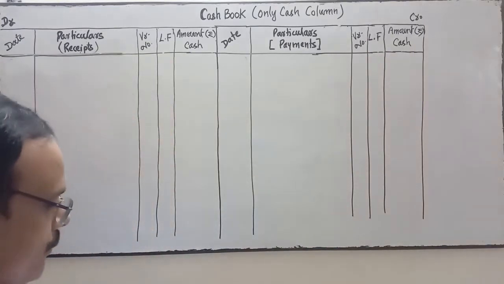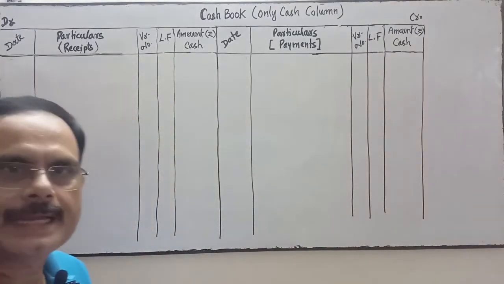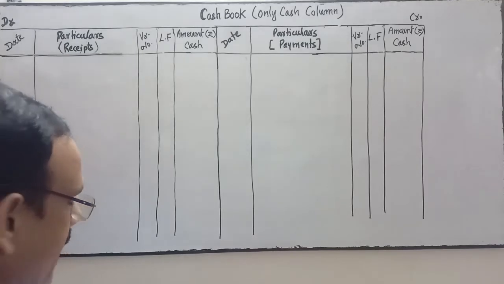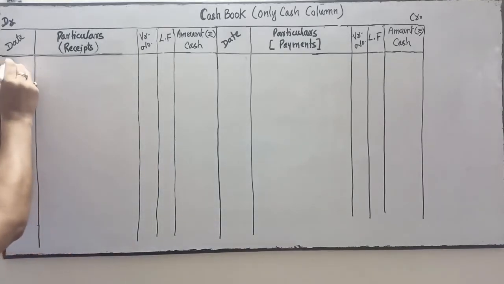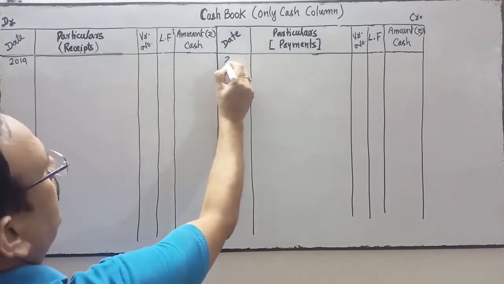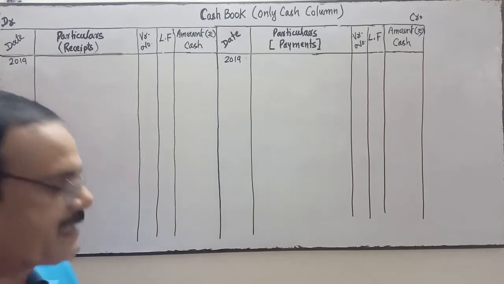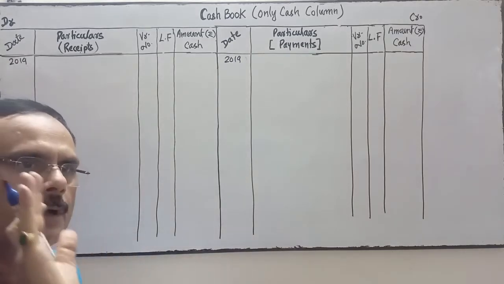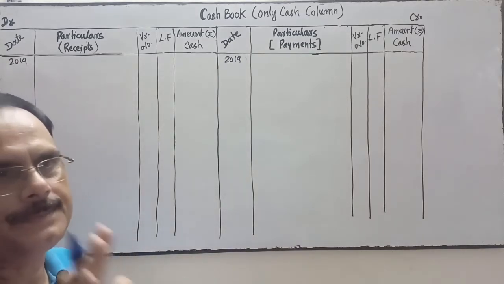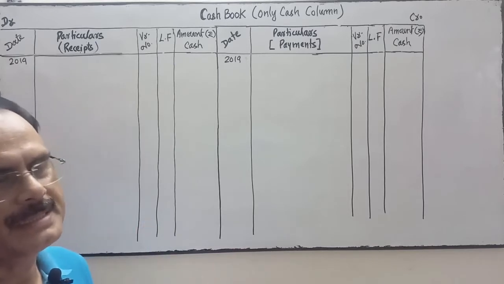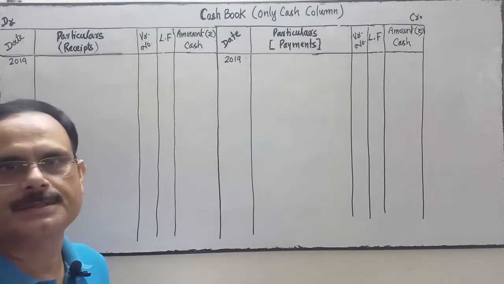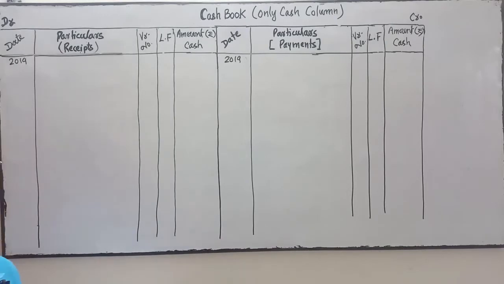So the first one is on 2019 December 1st, cash in hand. 2019 is the year. You write the year on both sides, 2019 in the date column. The first one is cash in hand. Cash always has a debit balance. If there is a balance in cash, it means it has a debit balance. Cash can never be a credit balance.